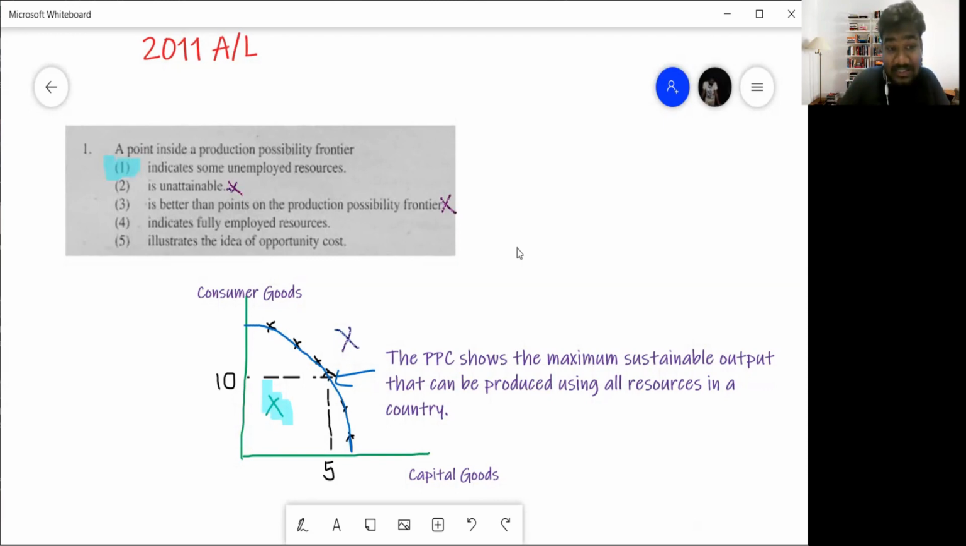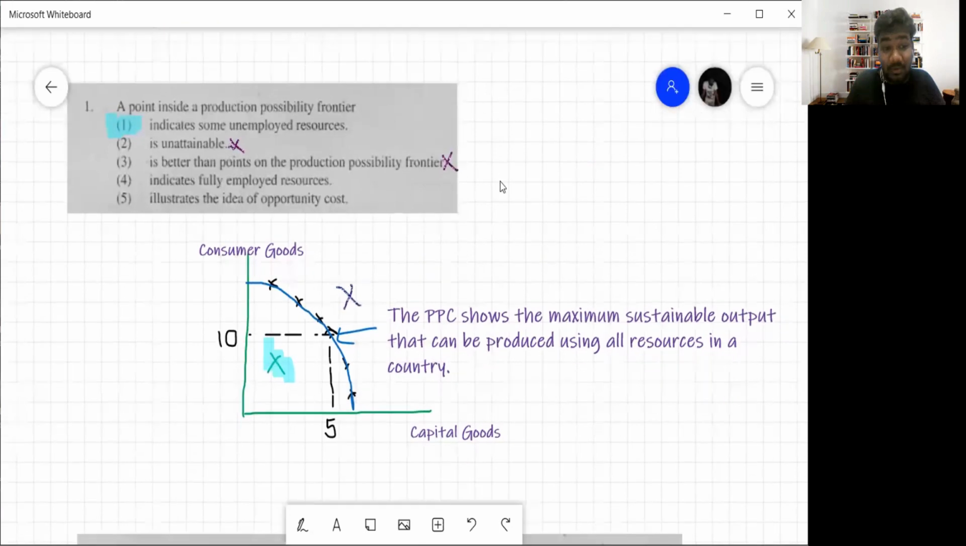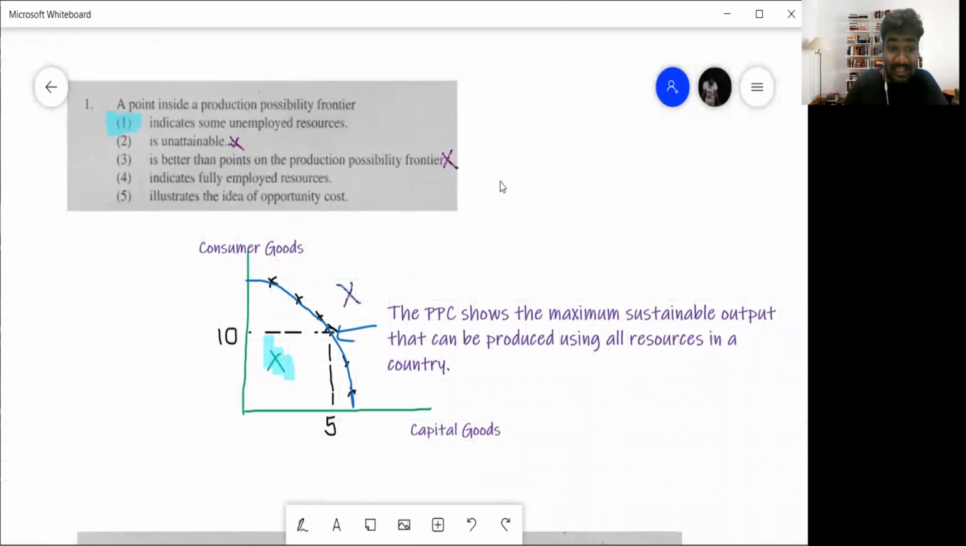We'll start with the 2011 A-level paper. Question number 1. A point inside the production possibility frontier. Now, since this is the very first class, I'll teach you a bit of basics about the production possibility frontier, or in simple terms, a PPC, right? The PPC is a concept that sometimes, when people hear it, they get scared about it. But it's a very simple concept.